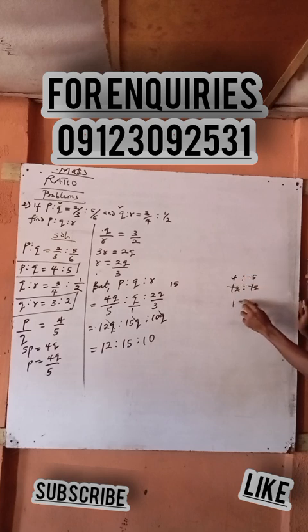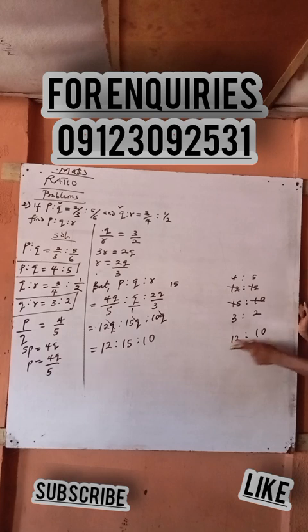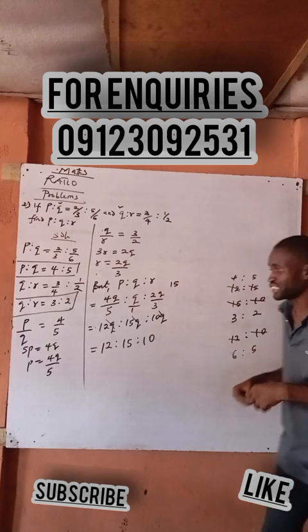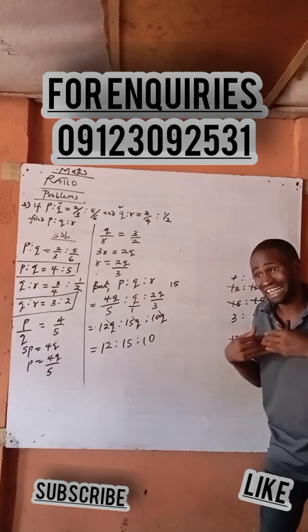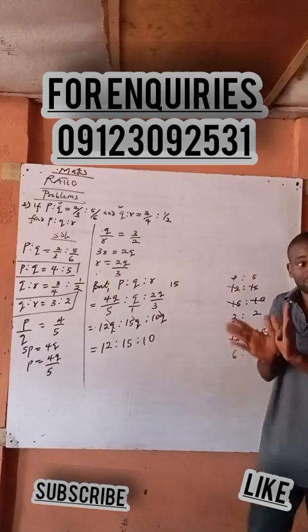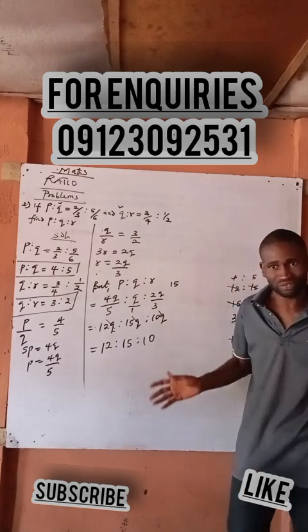Assuming I have something like 15 is to 10, I cannot leave my answer this way. I'm going to reduce it again. 5 can go here to give me how many? And 5 can go here to give me how many now? Assuming I have it to be 12 is to 10, I can still not leave my answer this way because 2 can go here to give me how many? And 2 can go here to give me how many? So at least when you have it in whole number, when you finish getting the answer, check whether something can divide through. Check whether a number can divide across, right there.